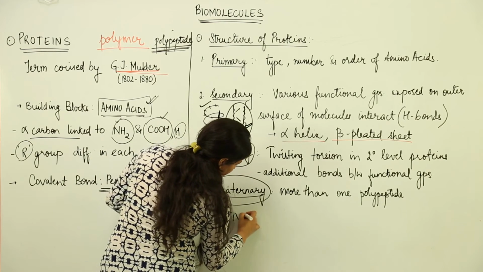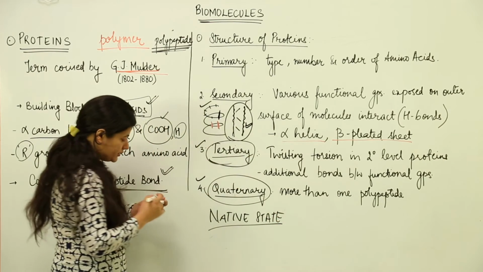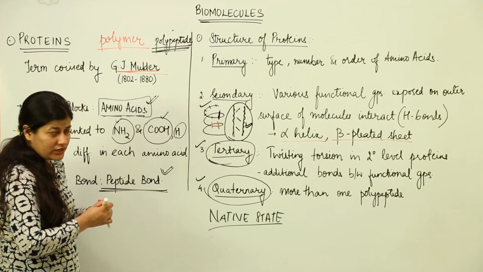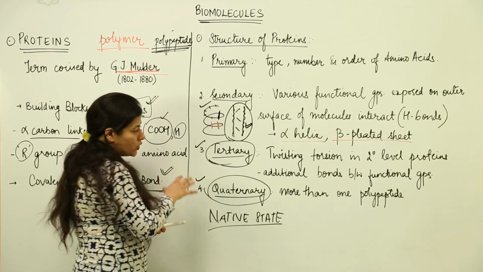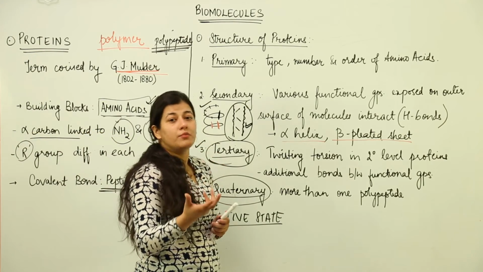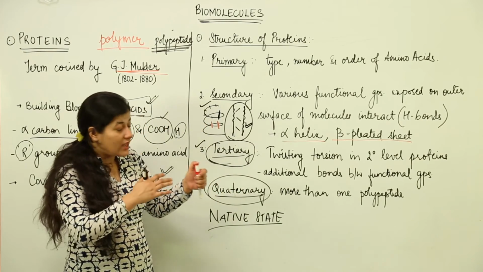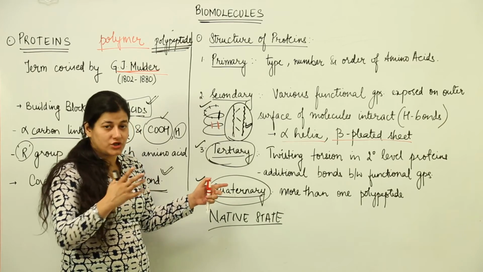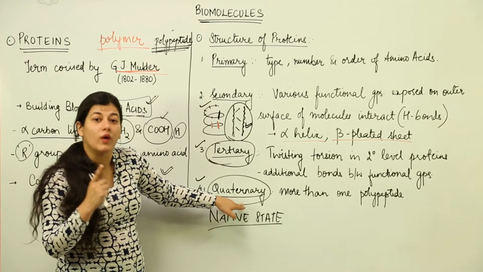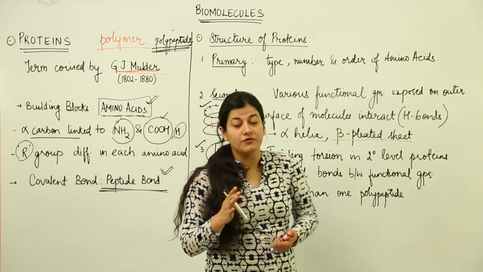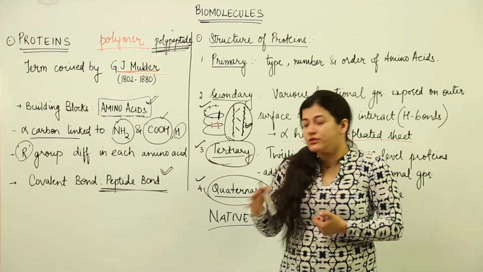We will come to this term, but first let us understand that in the case of tertiary, some torsion had taken place and brought the secondary structure to the tertiary being. Let us see what is there in quaternary structure. In the quaternary structure, there would be more than one polypeptide, as many as 38 polypeptides in a protein have been discovered till now. So there would be more than one polypeptide present for the formation of the protein. It could be one, it could be two, and that would form the multi-unit protein. So this is the quaternary structure.